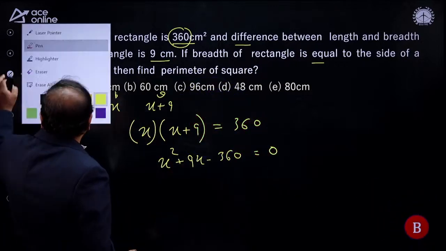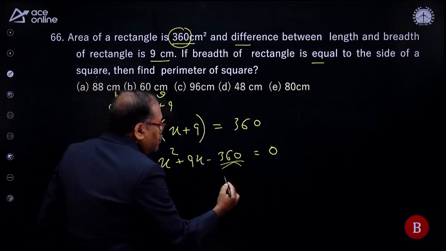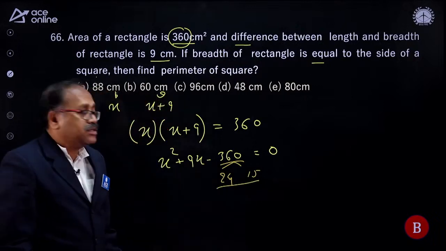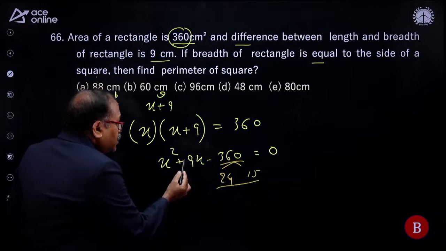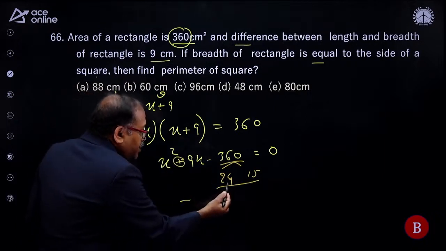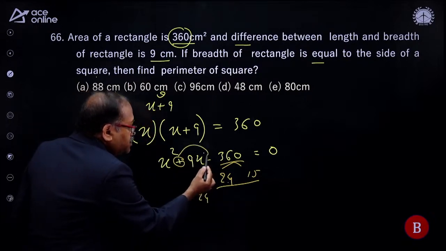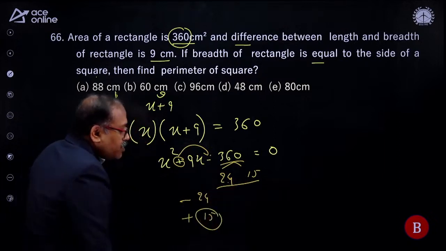Now, here you will find by trial and method that there is 24 and 15. Yeah, it's 360, and the difference of these two is 9. And you know that the first sign always changes. The plus will become minus with the greater number 24, and here the plus changes to the next sign, that is plus, with the smaller number 15. So this is your x value.